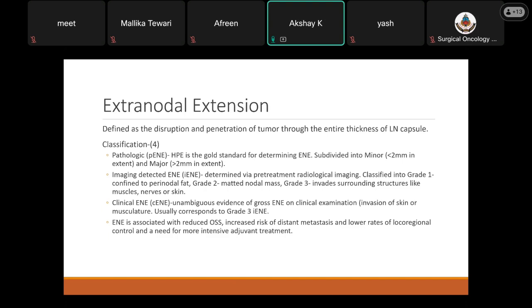Now, EME is associated with reduced overall survival, there's increased risk for distant mets and lower rates of locoregional control, and there's a need for a more intensive adjuvant treatment following surgery.